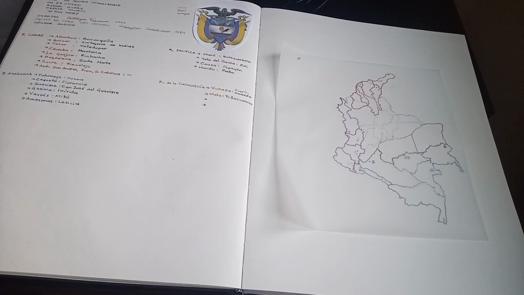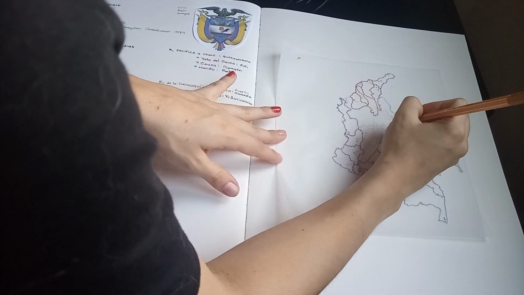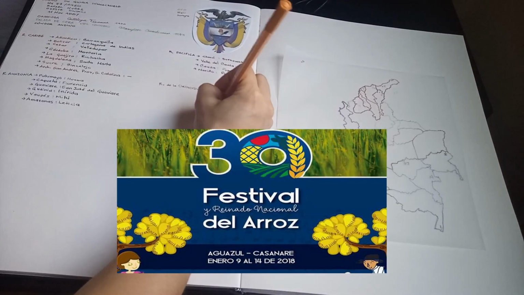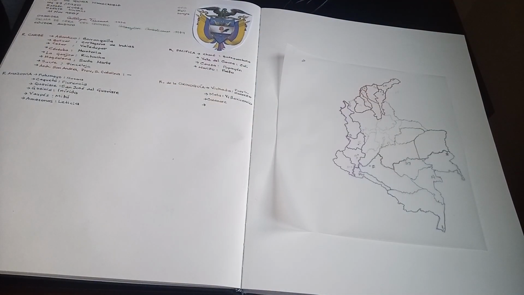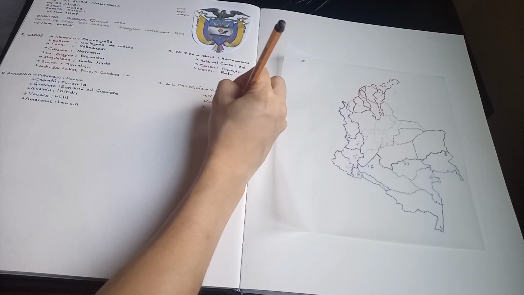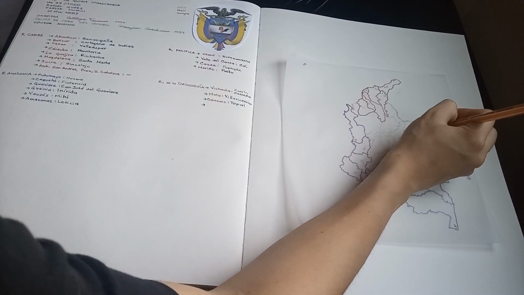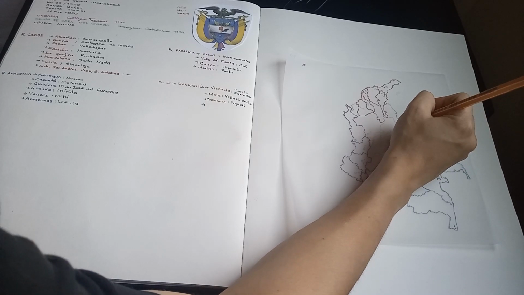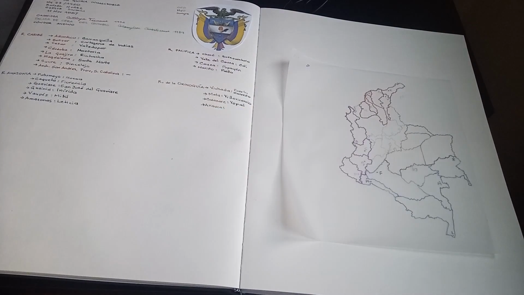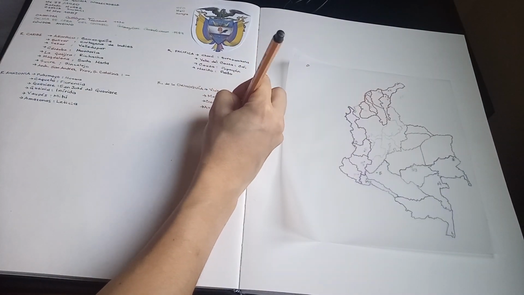Next we have Casanare, known for the cattle ranch and the agriculture, in particular of rice, so much so that there is a festival of rice. Also you can find indigenous groups of the Cuiva and Sucuani. The capital of Casanare is Yopal. Then we have Arauca, limits with Venezuela, known for the agriculture, and here you can find la Sierra Nevada del Cocuy, which is a glacier. And the capital is Arauca.